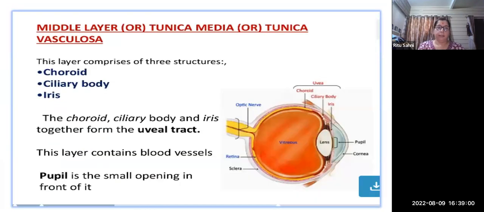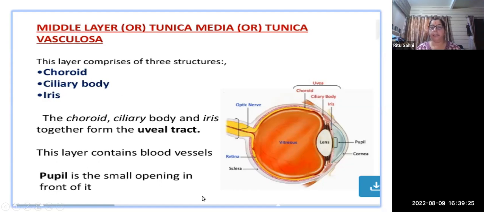This is the middle layer. It is again divided into choroid, ciliary body, and iris. The ciliary body is the further progressive part of the choroid. After that is the iris, and in front of the iris there is a small pupil, and behind that there is a lens, an aqueous zone, and a vitreous zone.